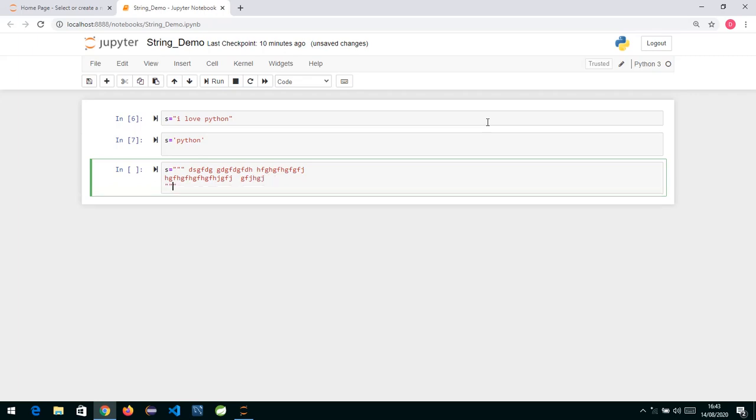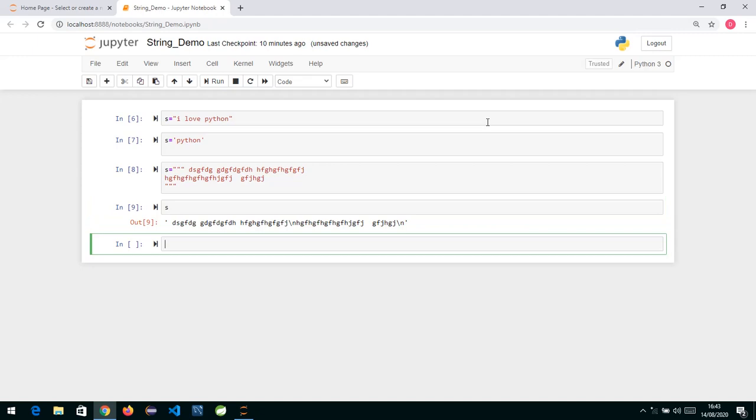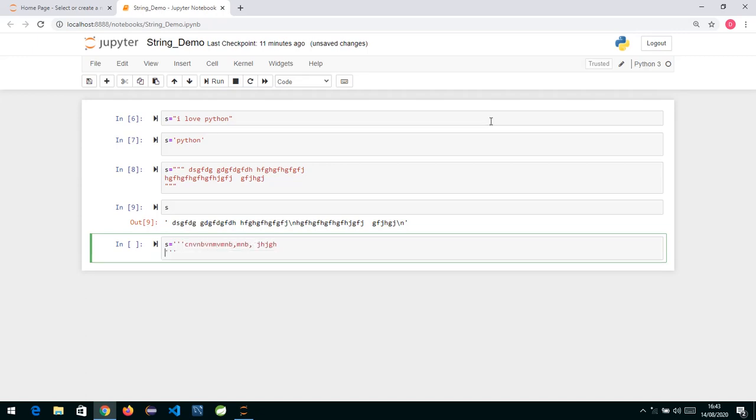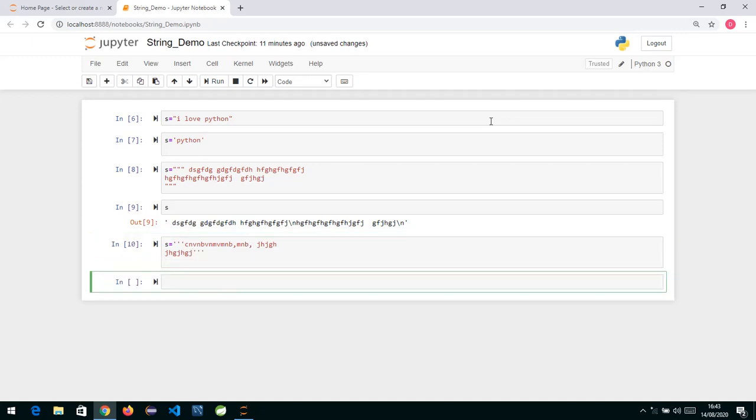If I check, this is perfectly fine. So if you have a multi-line string, it should be enclosed in triple double quotes, or triple single quotes is also fine. So if I write it this way and specify some string, and then close it this way, this is also perfectly fine. So you can use either triple double quotes or triple single quotes to represent a multi-line string.